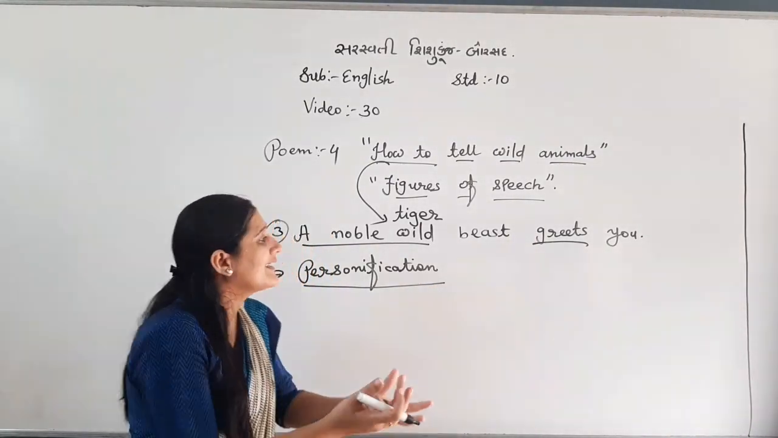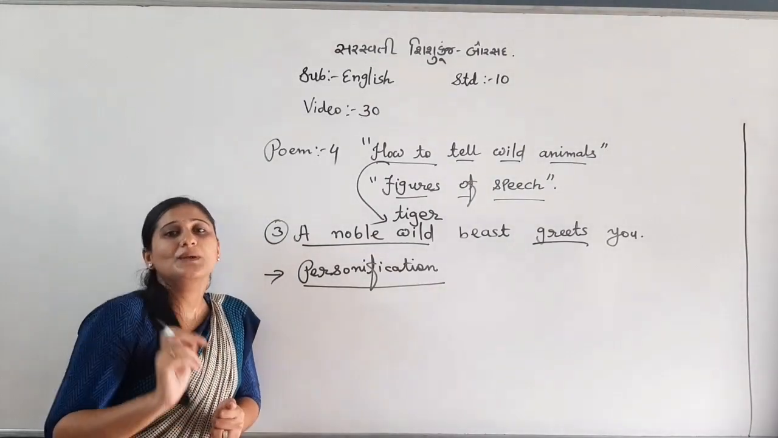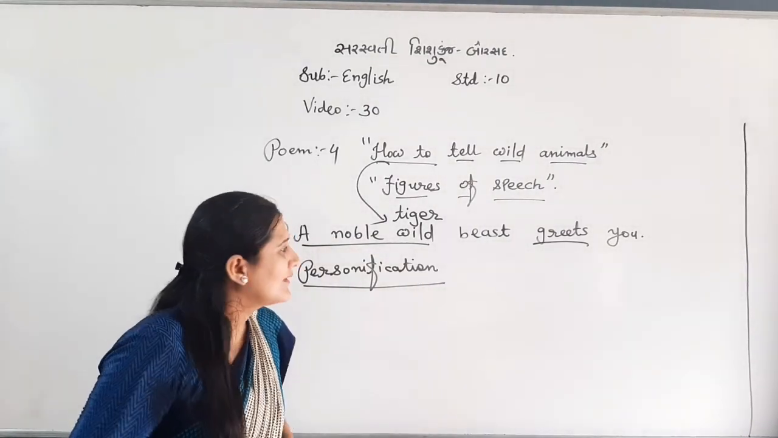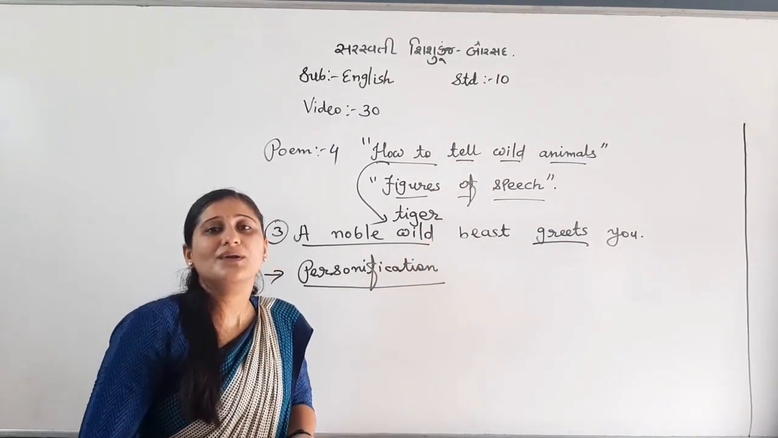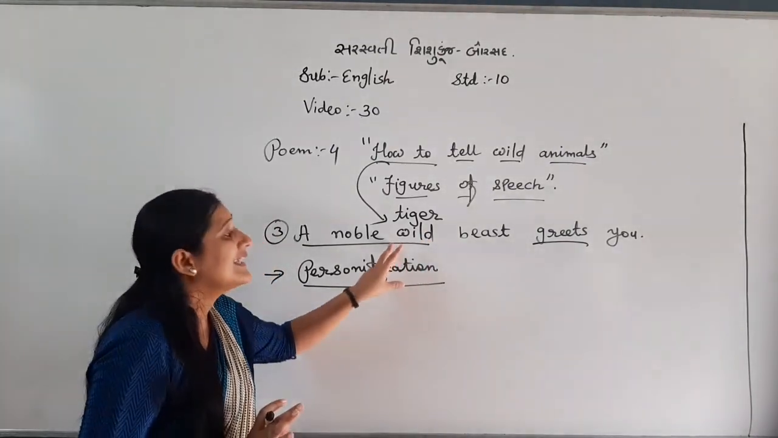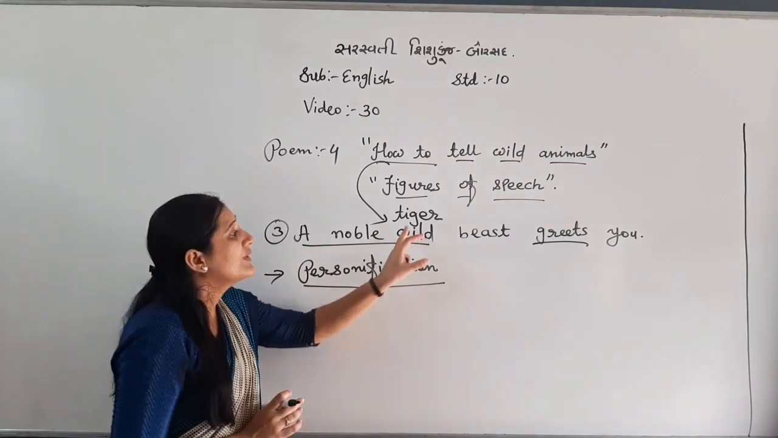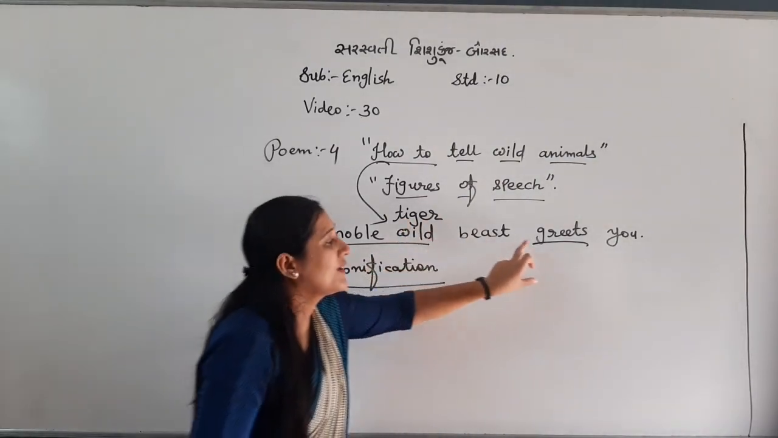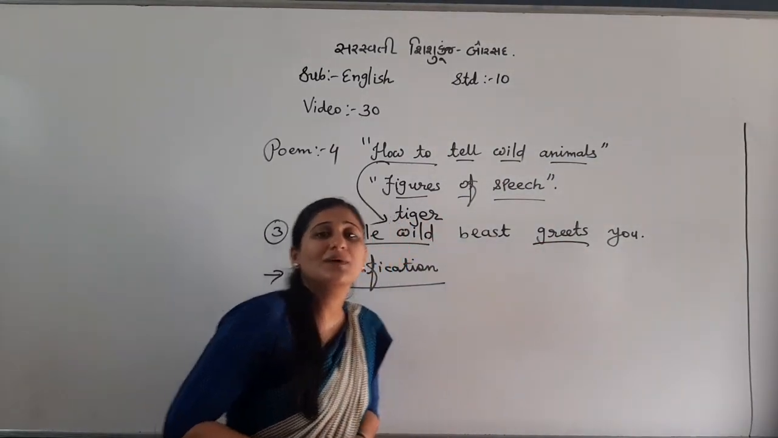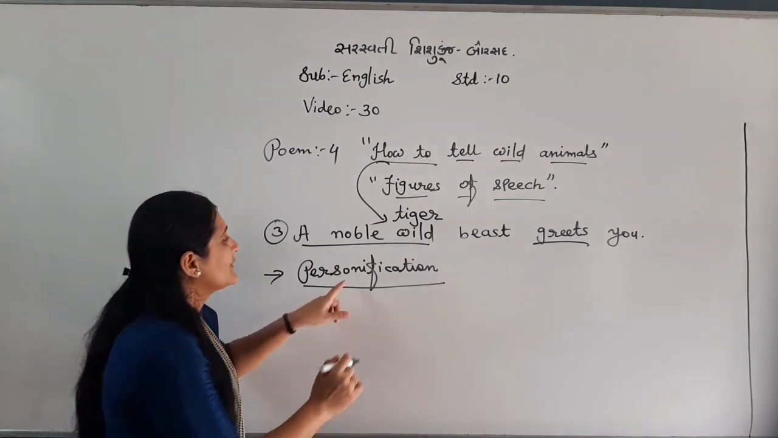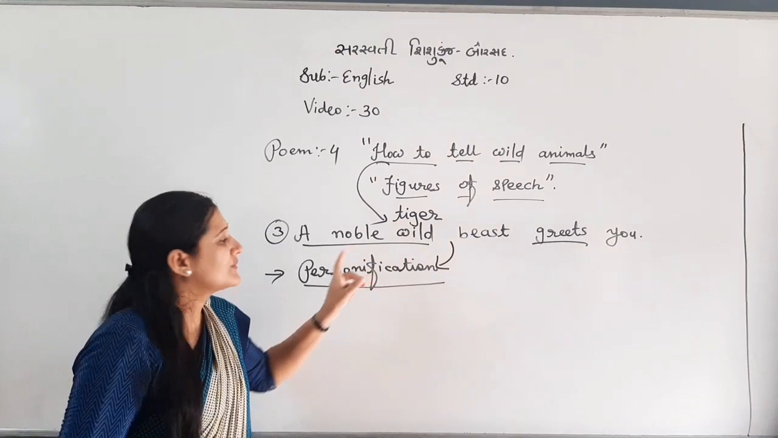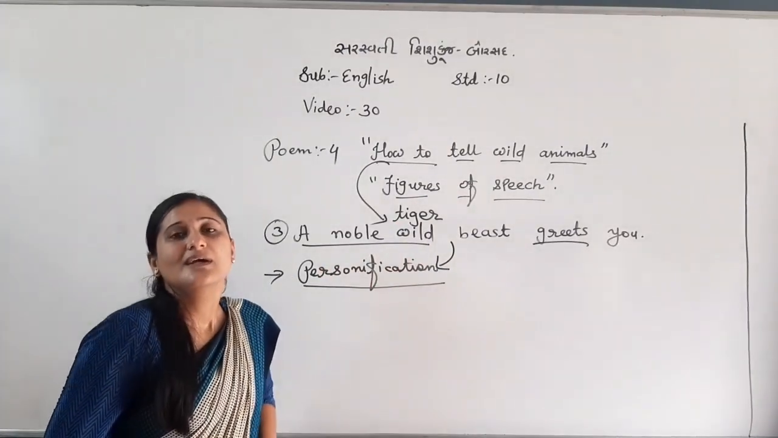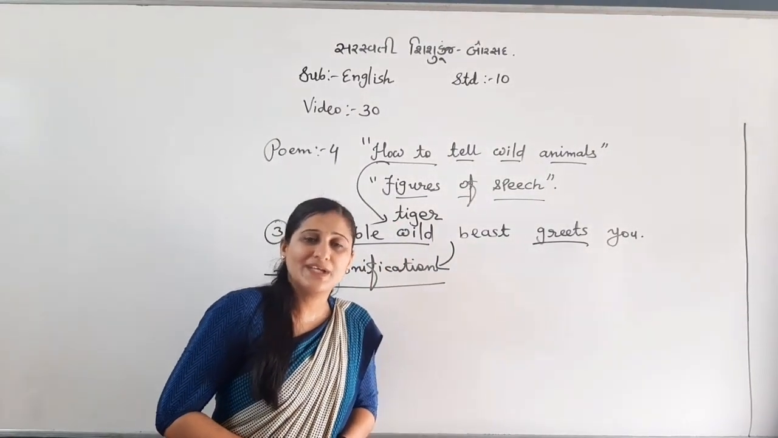Human beings can welcome someone, not animals. Whether it's a domestic animal or a wild animal, they cannot welcome you. So here, the tiger welcomes you means an animal is welcoming someone. So this is a human activity done by the tiger. So this is personification.